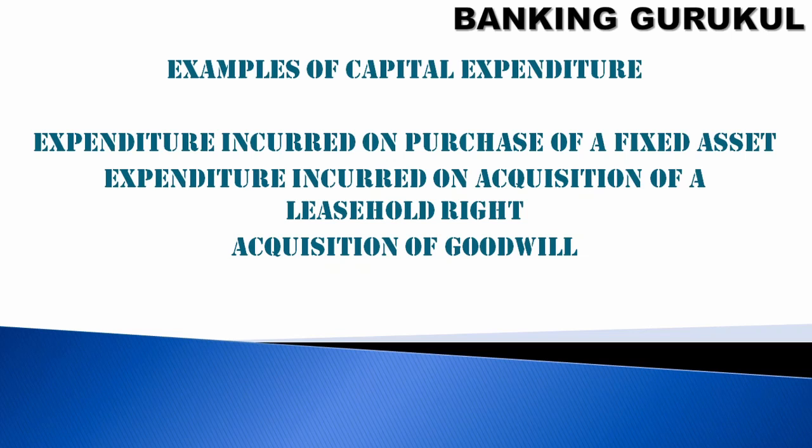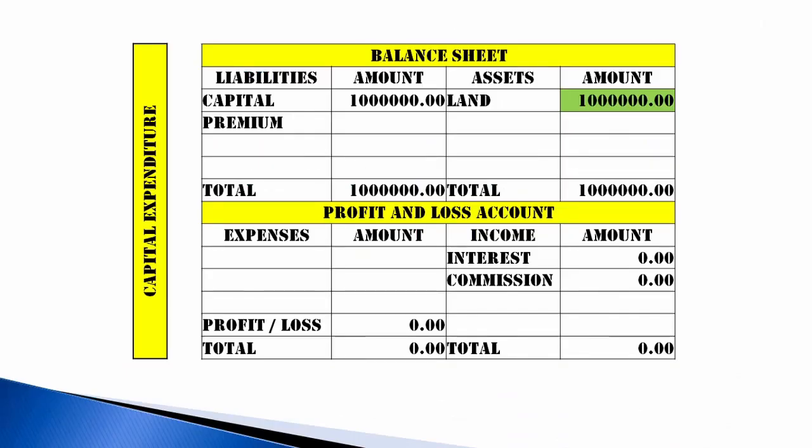Expenditure incurred on the purchase of fixed assets, it may be plant or machinery. So this benefit will not be for 1 year, it may be for 10, 20 years. Expenditure incurred on the acquisition of leasehold rights or goodwill is for a lifetime. If you see the balance sheet, when you buy land, it will impact your balance sheet. It will not impact your profit and loss account, because this will be for more than 1 year.